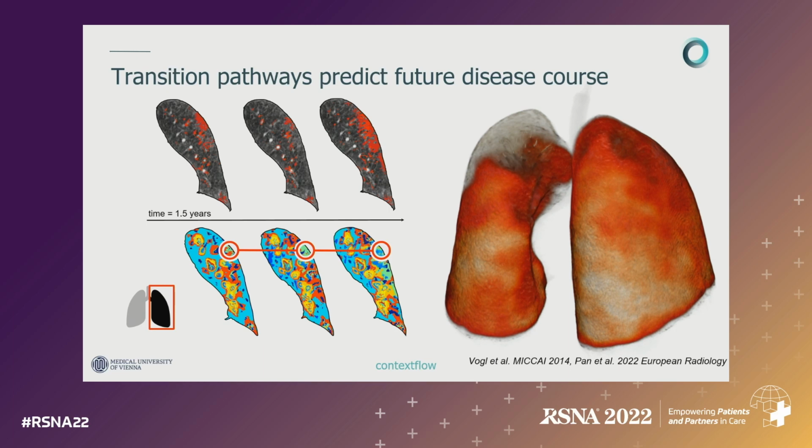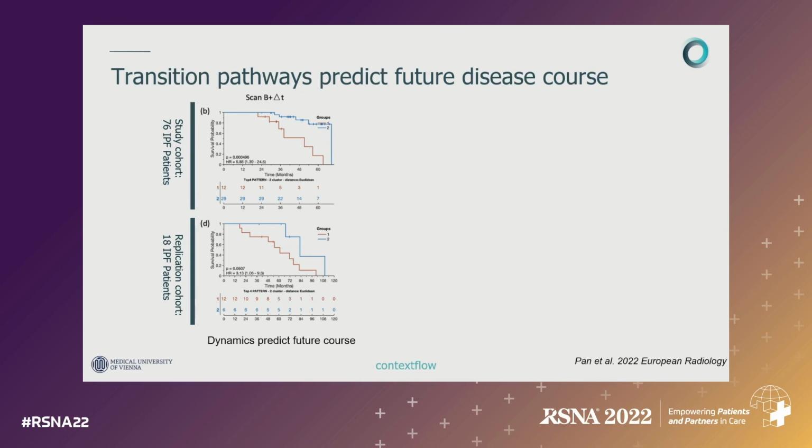And this is really what I'd like to talk about today, to say, well, if we are able to quantify what's going on, if we are able to observe in large populations how what's happening in the lung is connected to what is going to happen to the patient, we can use that immediately to predict. This is a case where in IPF patients we can predict outcome, we can predict the risk for these patients fairly early by looking at these quantitative profiles and especially the dynamics in these quantitative profiles.